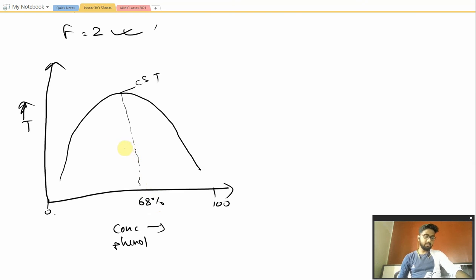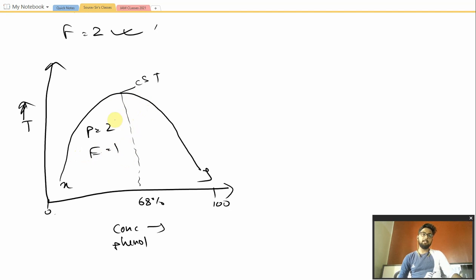In this case you can see that below this point, going from x to y, the number of phases would be equal to 2 and the number of degrees of freedom here would be equal to 1. Why would the number of phases be equal to 2? Because obviously we are getting two phases, one is the immiscible phase and one is the miscible phase.